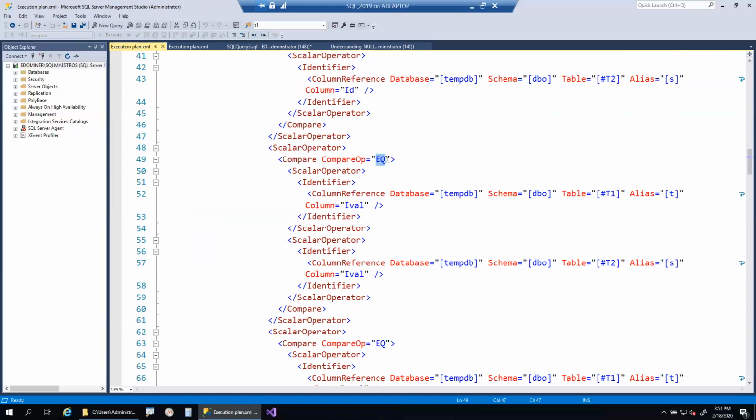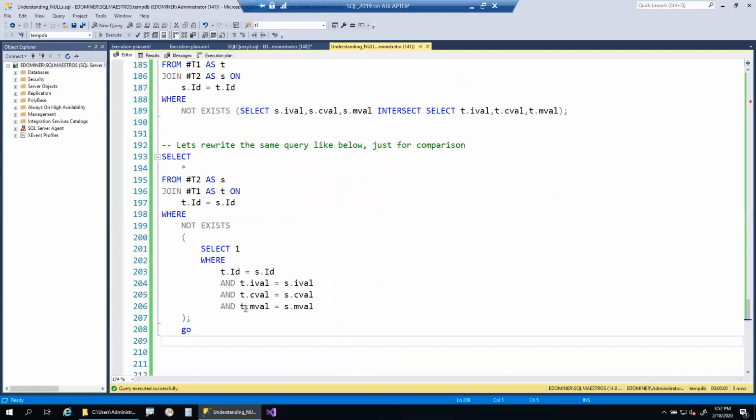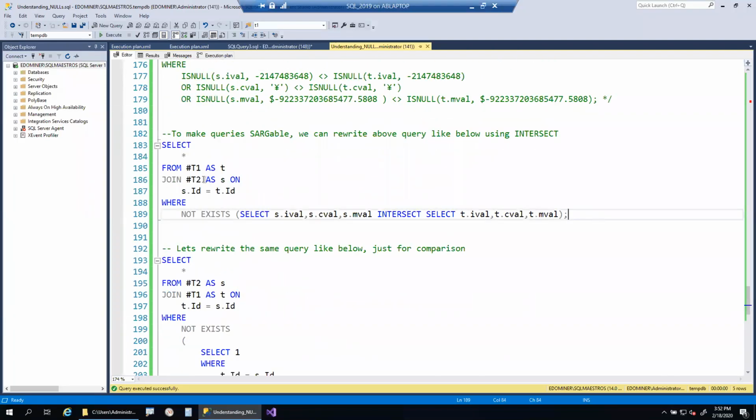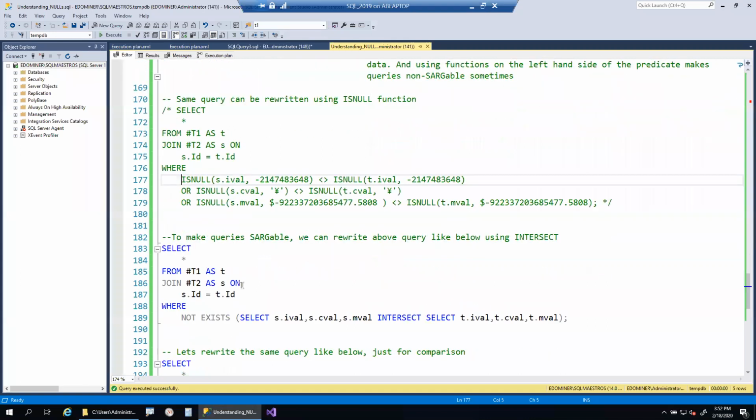That is the exact difference between using intersect and not using intersect here, along with the NOT EXISTS operation. This technique is very useful, and it helps your queries to be SARGable, because you are avoiding functions on the left-hand side of the query, helping SQL Server to use indexes.